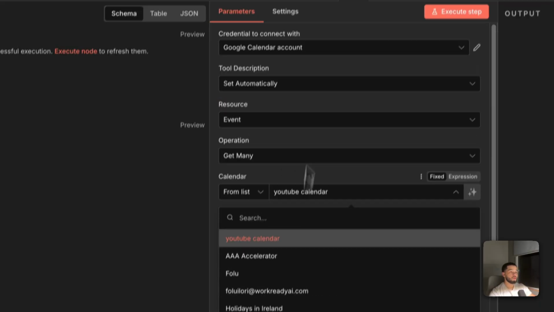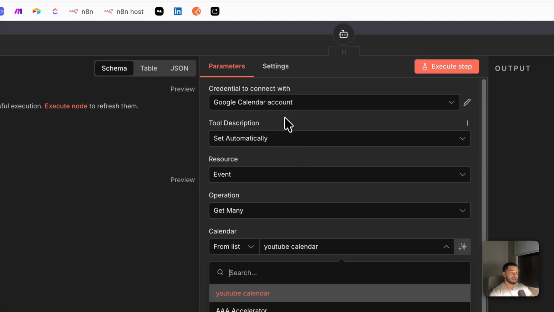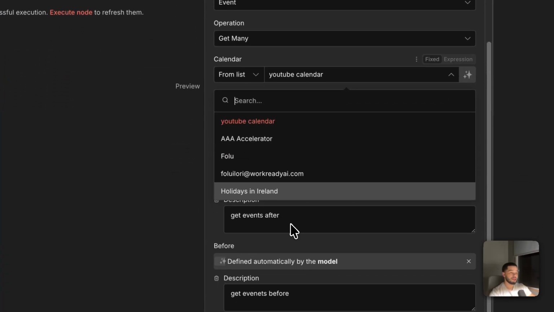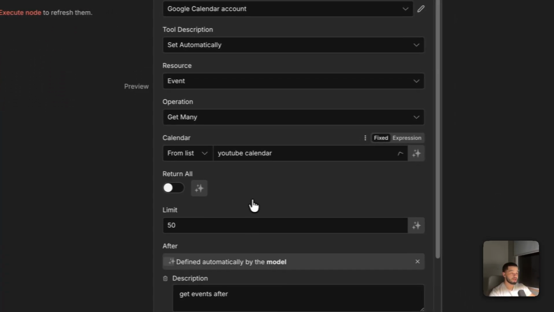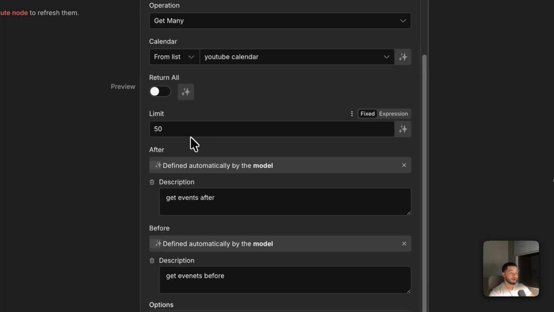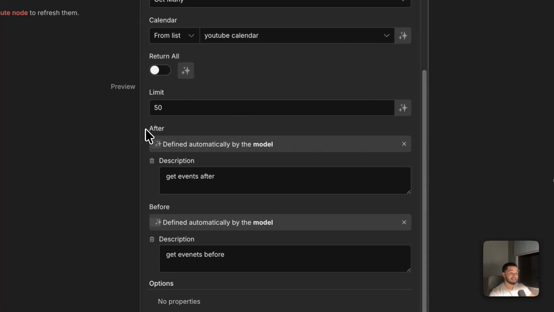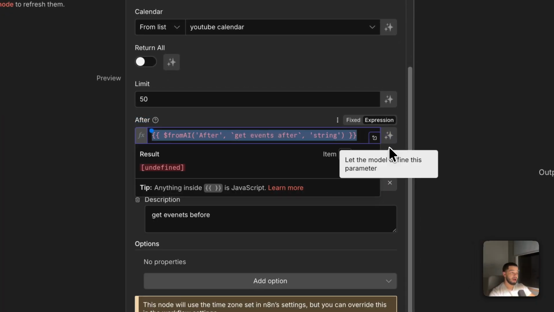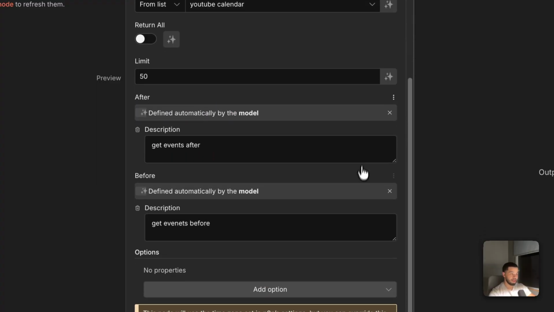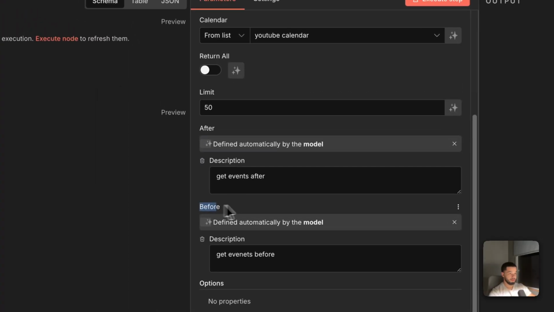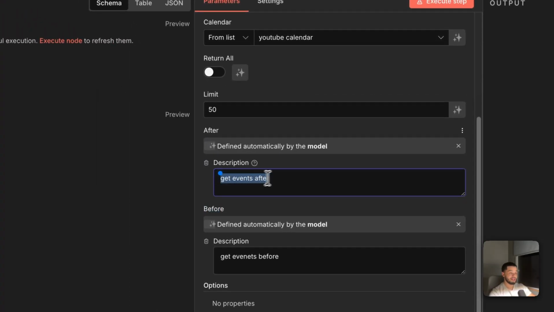Calendar down here, once you've connected your Google Calendar by logging in, it's going to allow you to select whichever calendar you want to use. I'm using this calendar right here. We're going to set the limit to 50, and then in this after time, we're going to allow AI to choose. So I'm going to select AI in here, and the same for the before time. And we'll give it a description to say this is the time to get events after, and this is the time to get events before.